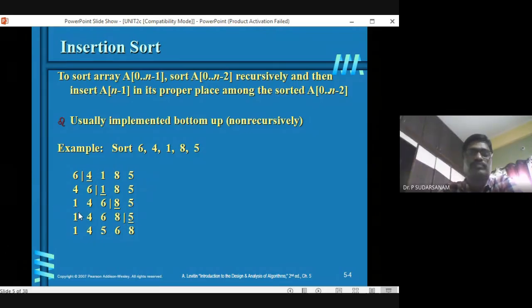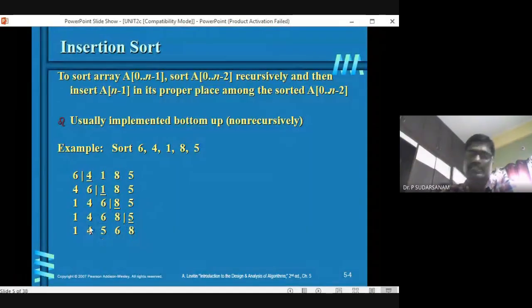Next is the while statement, up to here I can move it. So while j is greater than or equal to 0, up to the 0th location I can traverse. That is the reason j is greater than or equal to 0. And A of j greater than the key element. If that is the case, A of j plus 1 is equal to A of j. So this value is to be moved here. A of j plus 1 is equal to A of j. Till this condition, the while loop does the same process.